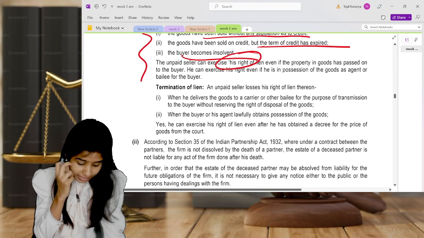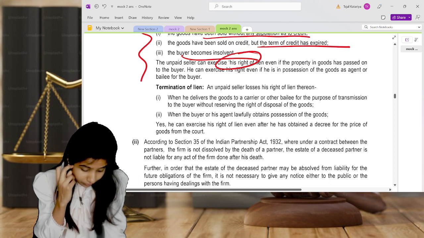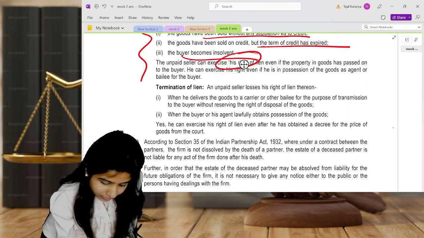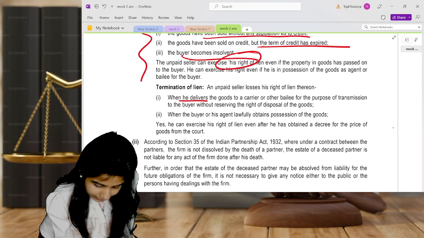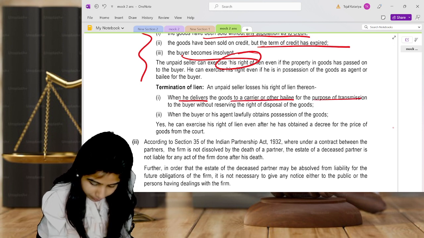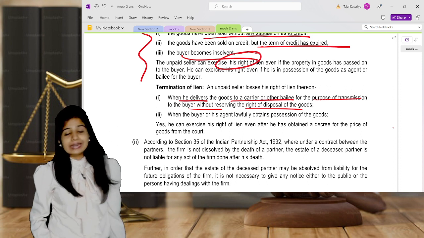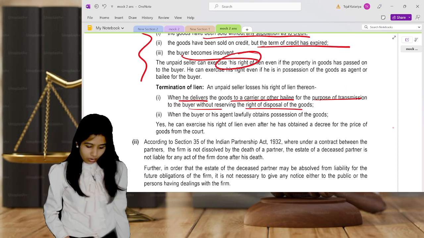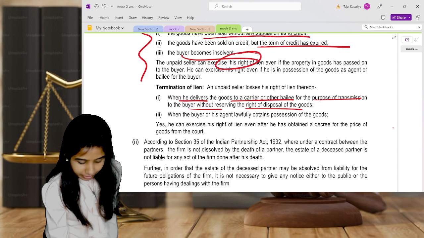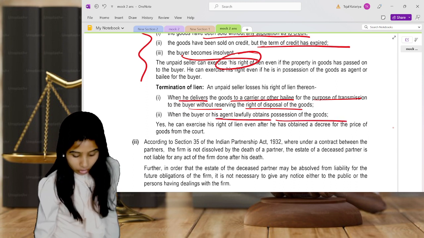Now termination. Termination of the right of lien happens first when the seller delivers the goods to the carrier or the bailee for transmission to the buyer without reserving the right of disposal of the goods, and when the buyer or his agent lawfully obtains possession.